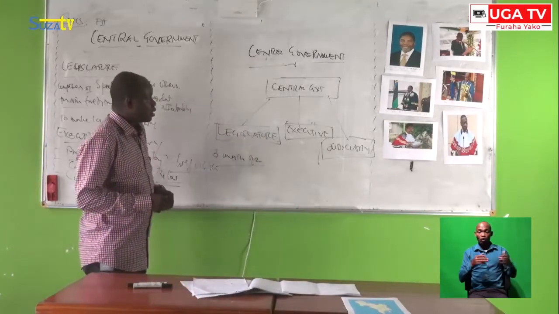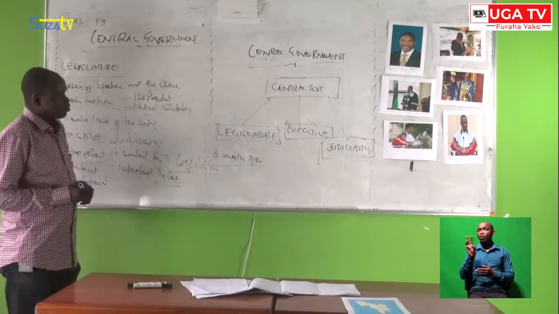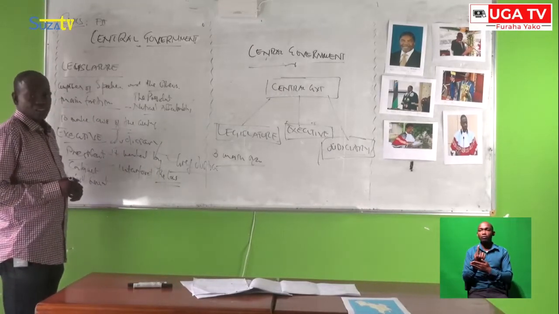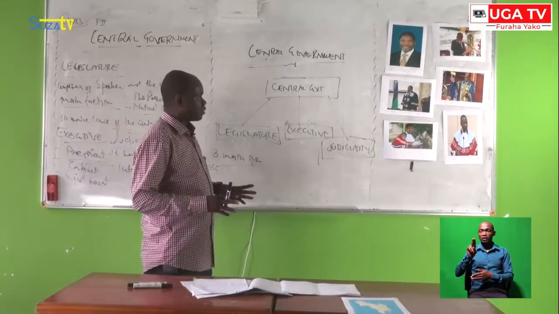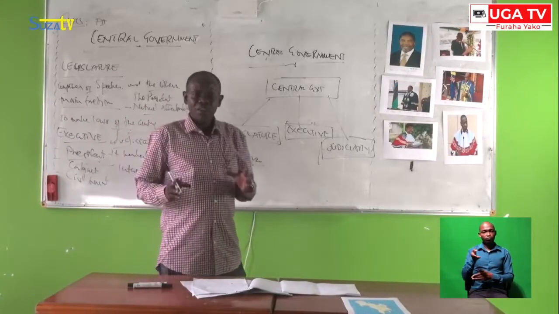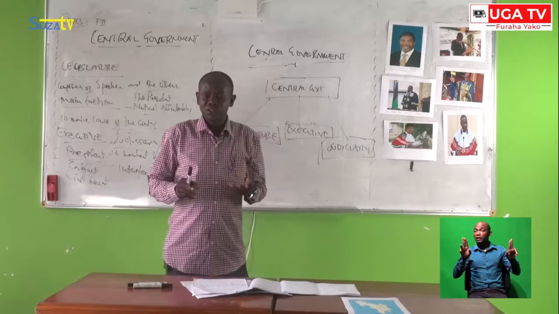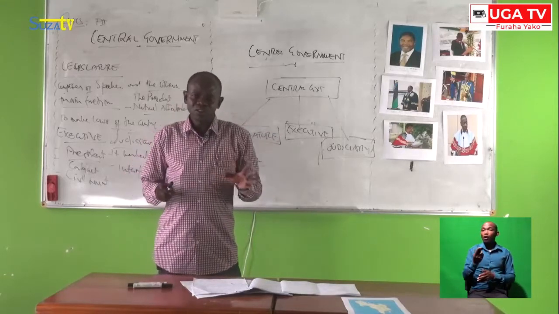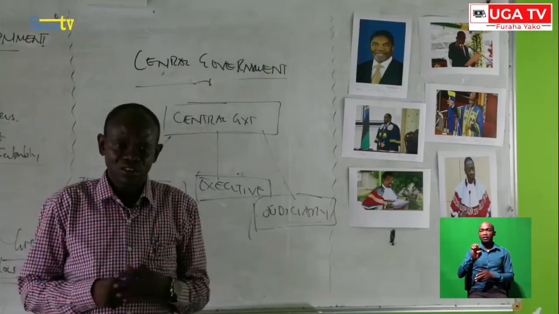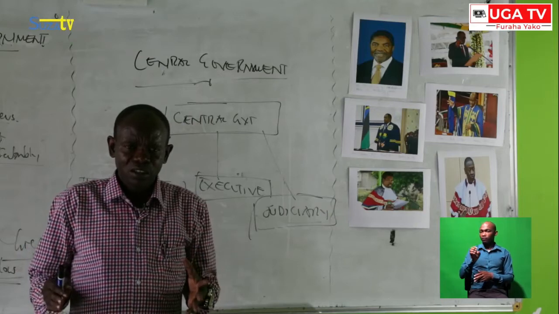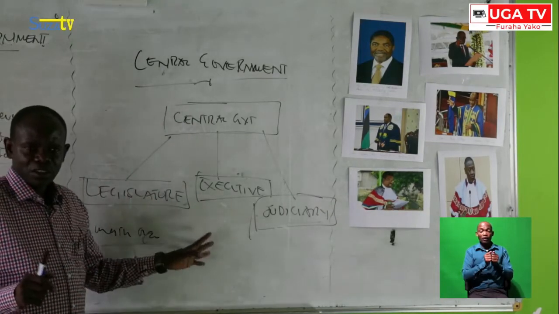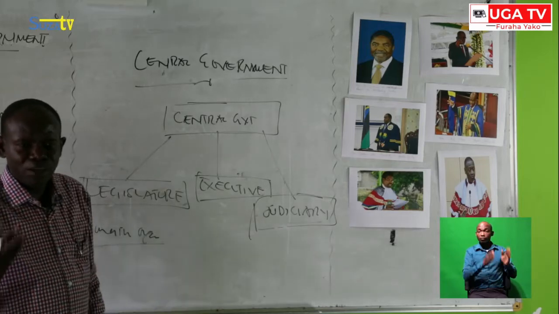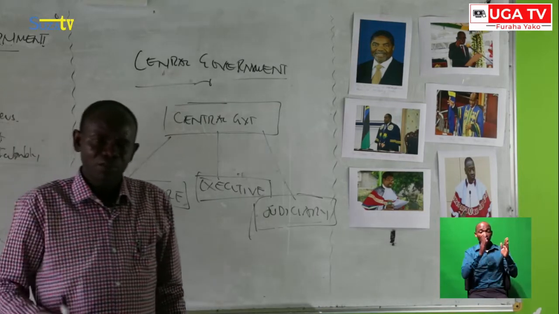So, after looking at this information about the legislature, executive and judiciary, what are the main roles of the central government? Is there any role of the central government or not? I have mentioned many important things under the central government. Can you tell me any role of the central government?